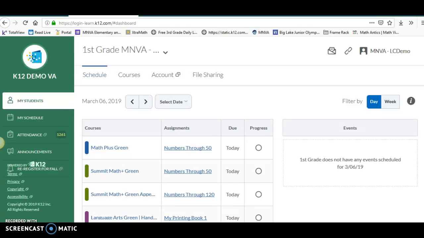Hello, I'm going to show you how you enter attendance into the online school manually. First and foremost, you need to make sure you're logged in as the learning coach because students do not have access to attendance. Once you're logged in, you should come to a screen like this. Over on the left-hand side, you should see an attendance link. Go ahead and click on that.